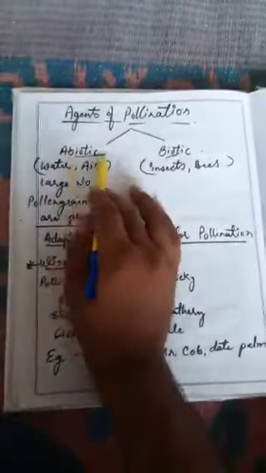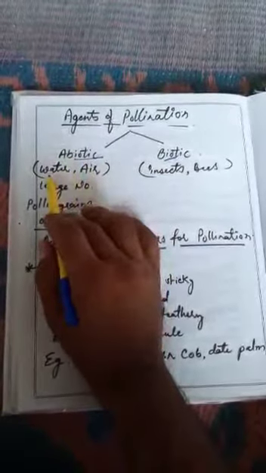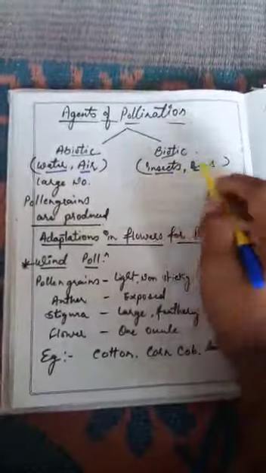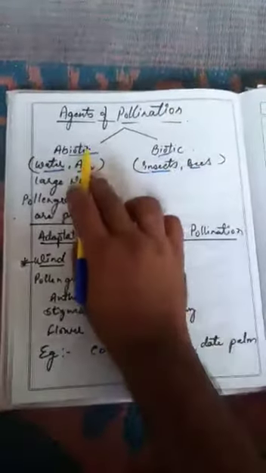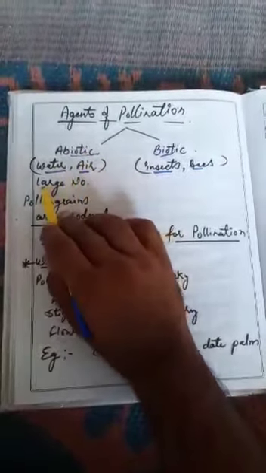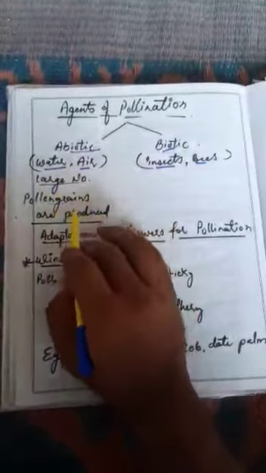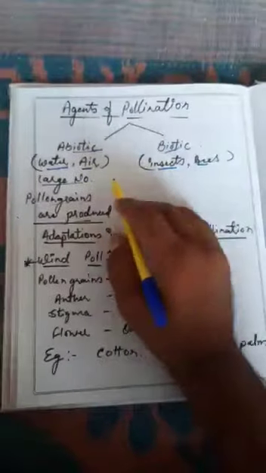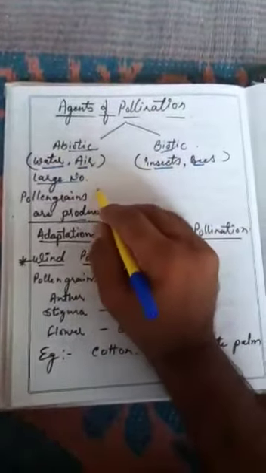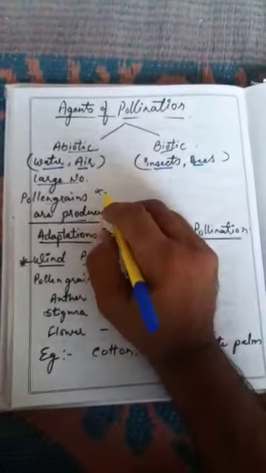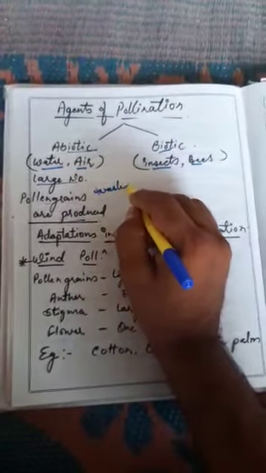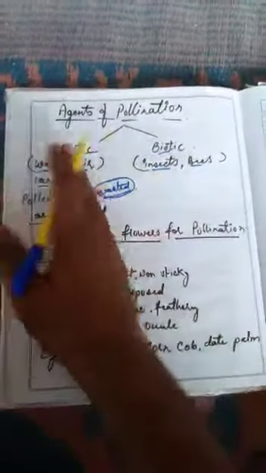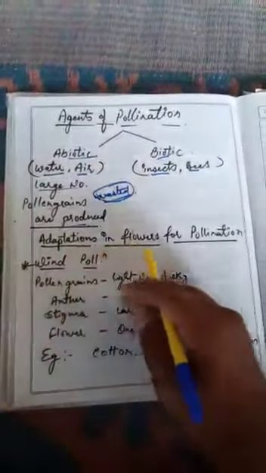Biotic factors, abiotic factors. Abiotic factors include water and air. Biotic factor means the pollination is done by insects, bees, butterflies. In abiotic, there is one characteristic: a large number of pollen grains are produced in the process of pollination. Why are they produced? Because most of the pollen grains are wasted during the process of transferring, whether it is water pollination or air pollination.